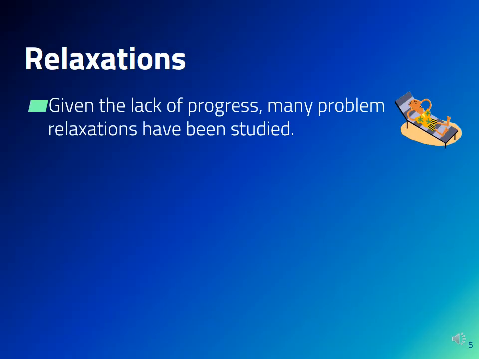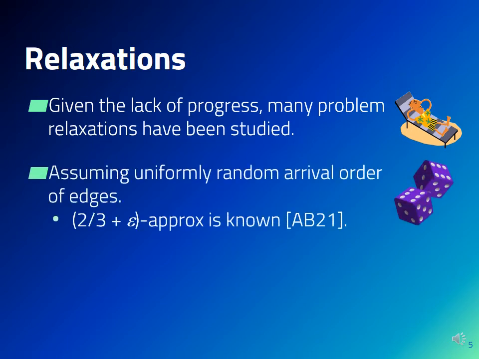So far, the half approximation that we have discussed has resisted all attempts to improve it. Therefore, people started to consider relaxations of the problem to get some progress. One option is to assume that the edges of the input graph arrive in a uniformly random order. In this case, there is a known 2/3 plus epsilon approximation.